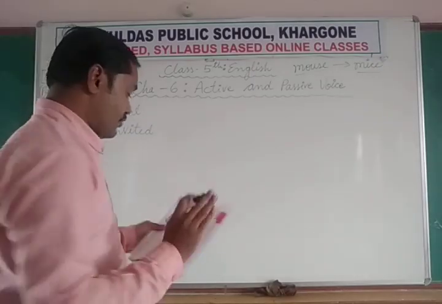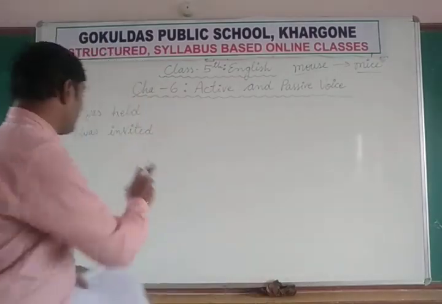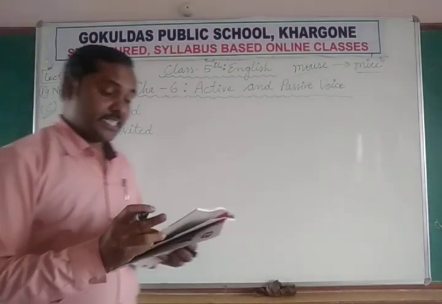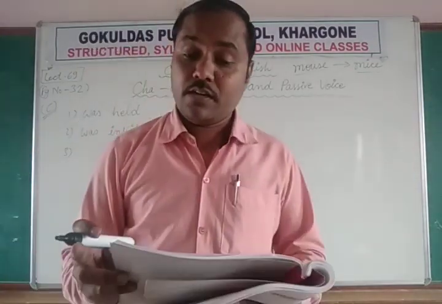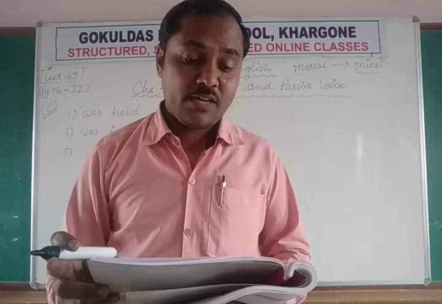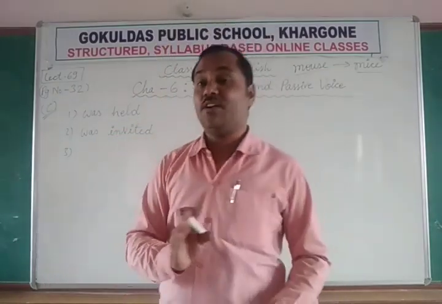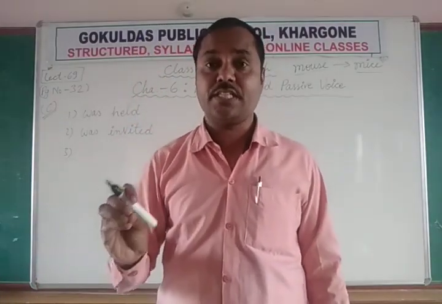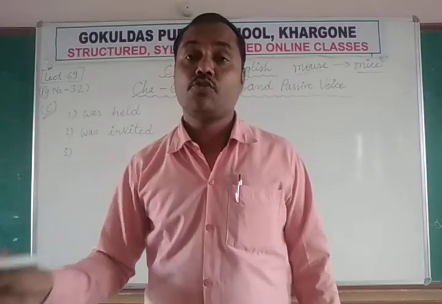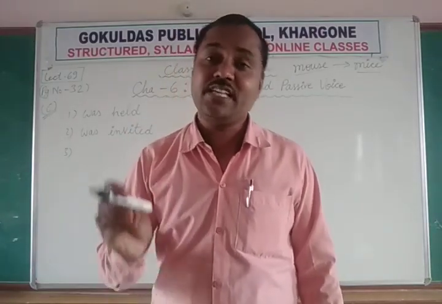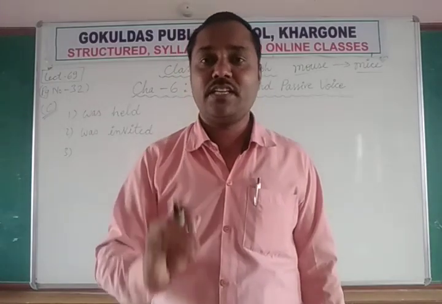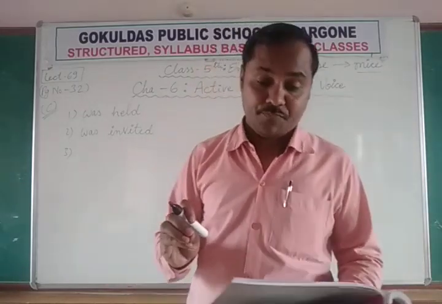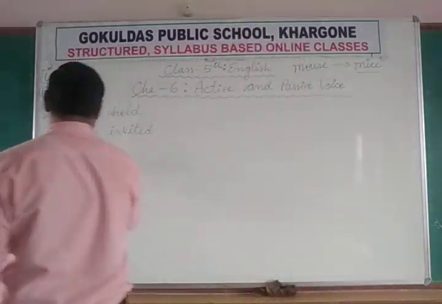The director of education was invited. Third form along with was, that is a passive voice, was invited as the chief guest in that function. The function presided over by him. Preside over. What is preside over? The person who is the president of some function, just like one is chief guest and one is the president. So what is the president doing? He is presiding the function, because he is the president of the function. Okay, so presided over. The function was presided over.